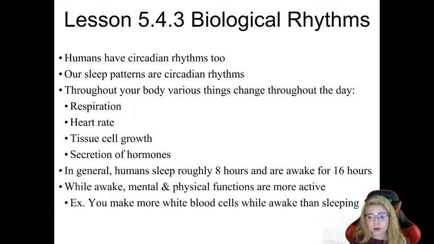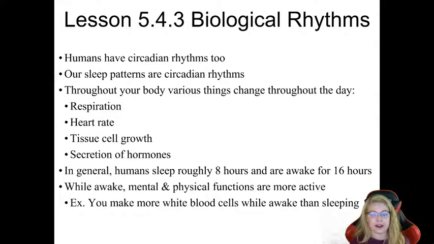And now in general, most humans, maybe you've been getting more, maybe you've been getting less, hopefully more since we're in quarantine, but in general, we get about 8 hours of sleep a night and are awake for roughly 16 hours. Again, there's obviously variation in that. Some of us like to sleep 10 or 11 hours. That's me. I like my sleep. But in general, as a whole, the majority of humans operate kind of on an 8 to 16 hour cycle.